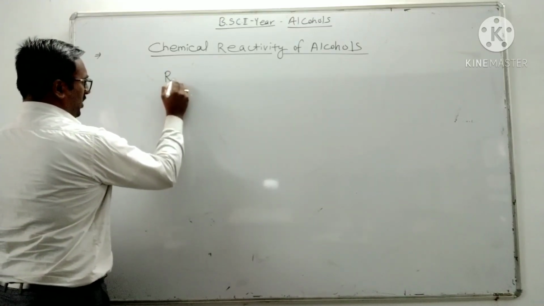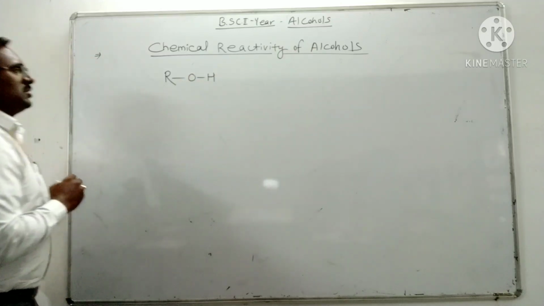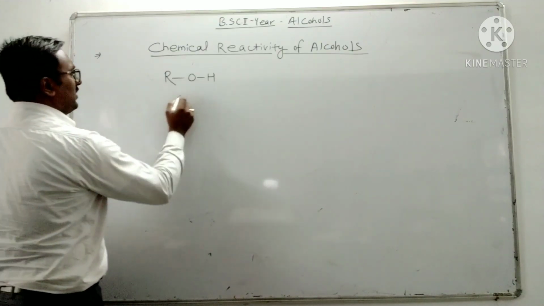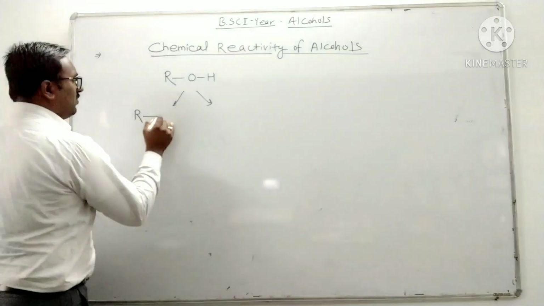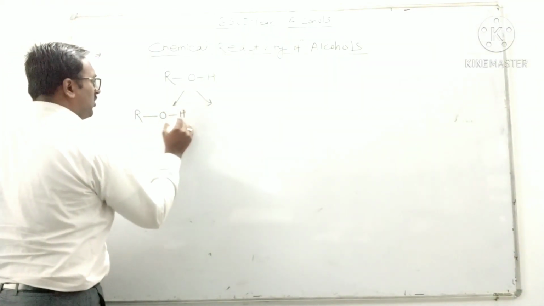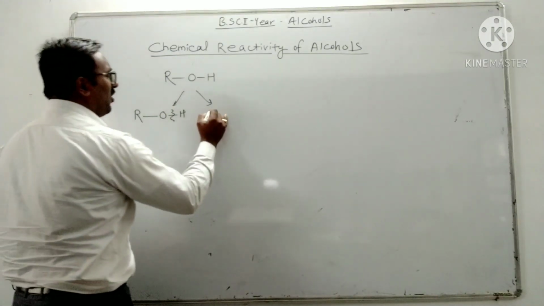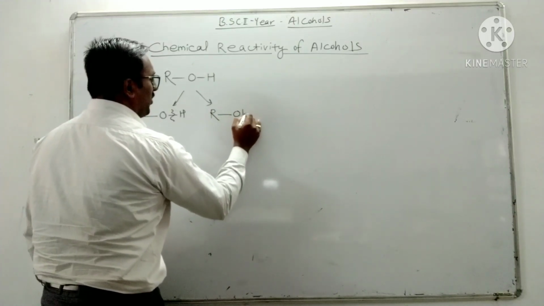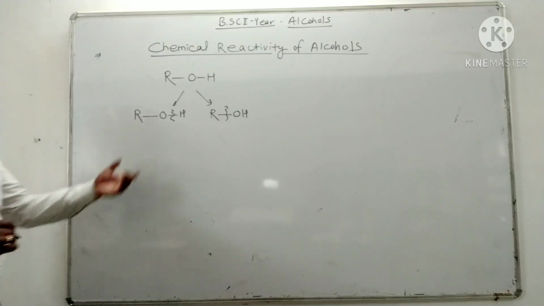The general molecular formula for alcohol is ROH. There are two possibilities: breaking of the oxygen-hydrogen bond, or breaking of the oxygen-carbon bond.